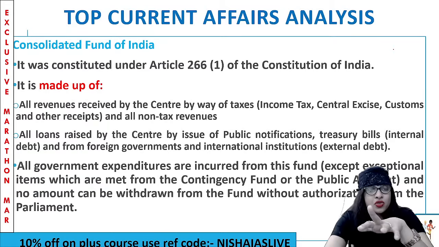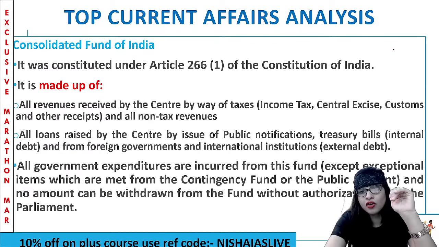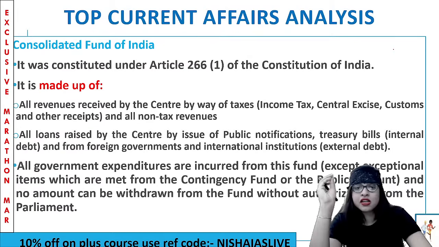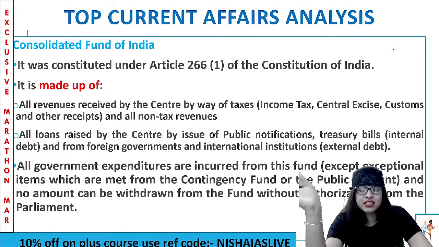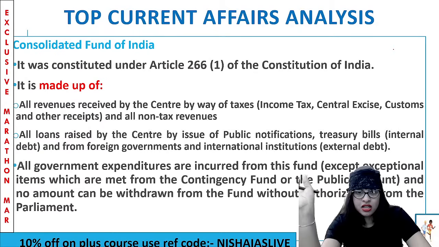I've given an explanation of what the CFI is also. It was constituted under Article 266 of the Constitution of India. And what does the CFI consist of? All the revenues received by the central government. It could be by way of taxes, direct and indirect taxes, and also any other non-tax revenue. Non-tax revenue means the income you receive through fees, fines, penalties and so on.